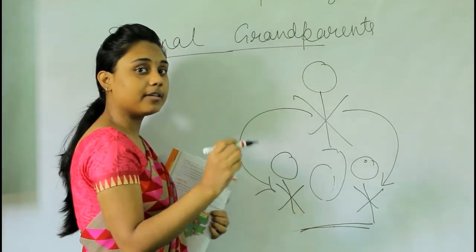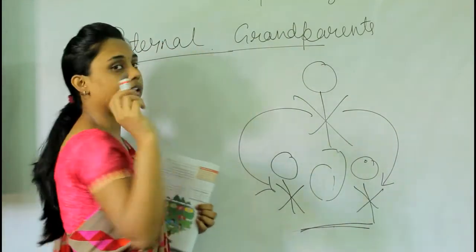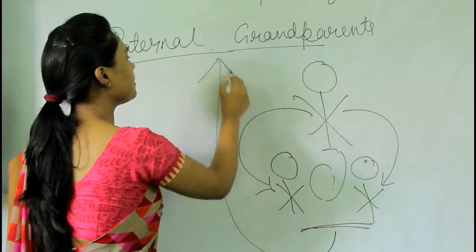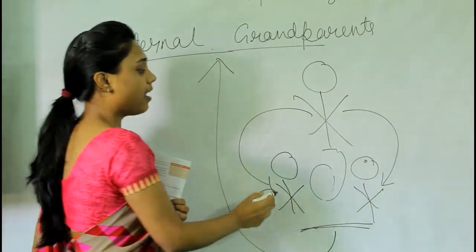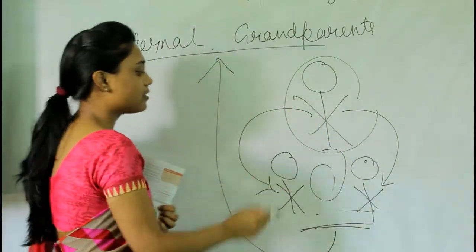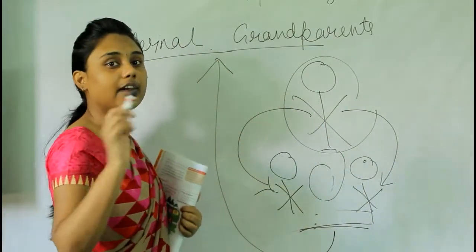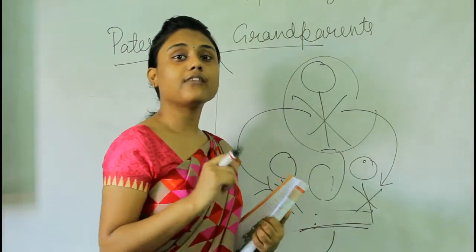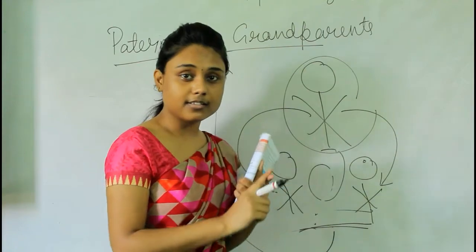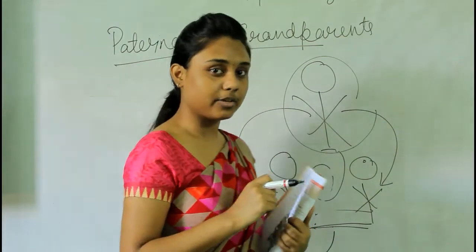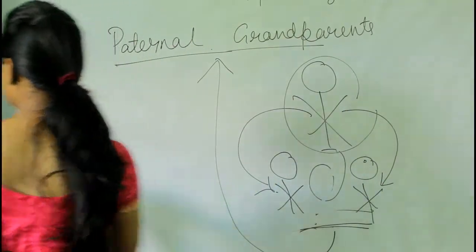So what do we call them as? Paternal grandparents. They are our grandparents, right? So we call them paternal grandparents because they are the parents of our father. Remember that, okay? So what we learn here is, we have two types of grandparents. One is paternal grandparents and another one is maternal grandparents, okay? Now let's move to the next part.